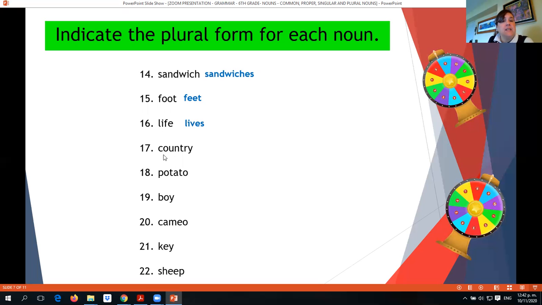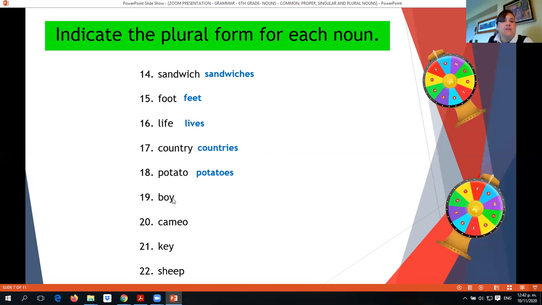Number 17, country. Country ends in a consonant and a Y. Remember, when we have a consonant and a Y, we take out the Y and we add IES, so we have countries. In the case of potato, we have a consonant and an O, and what we do here is add ES: potatoes.